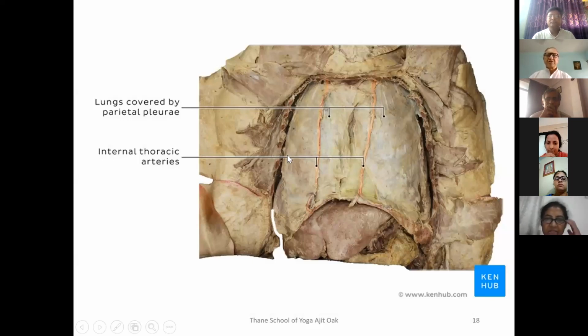One more picture of the pleura. As you can see, this is a covering of the pleura outside the lungs. So lungs are not seen there, only the covering is seen. And these are the arteries called internal thoracic arteries. As we know, every part of the body, every tissue of the body, has to be supplied by blood so that they can function properly. So these are the arteries. Just for the sake of showing you how the pleura cover the lungs, I have included this diagram.